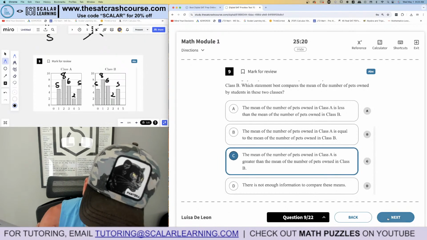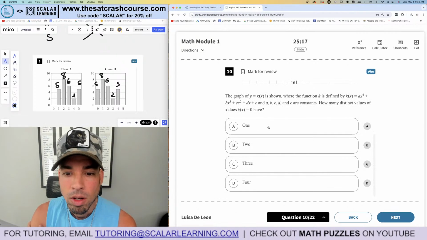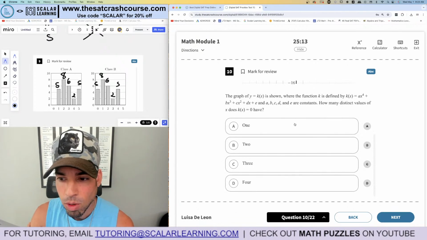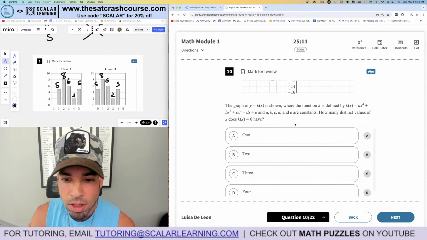That's it. C is the winner. Boom, done. All right, number 10. The graph of y equals k of x is shown where function k is defined by this. How many distinct values of x does k of x equal?